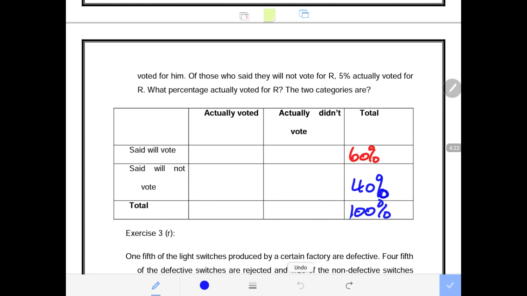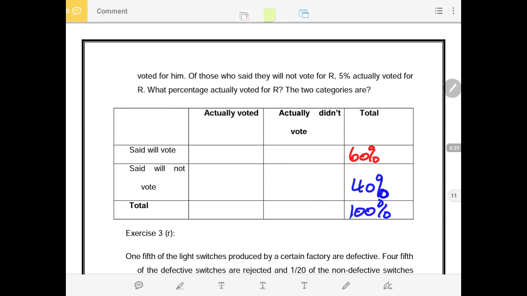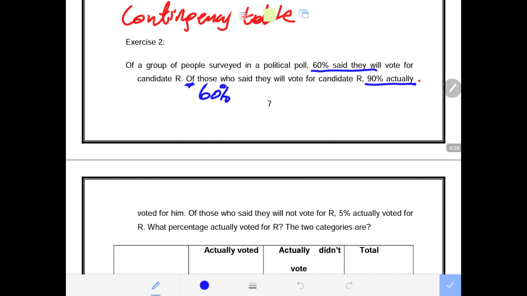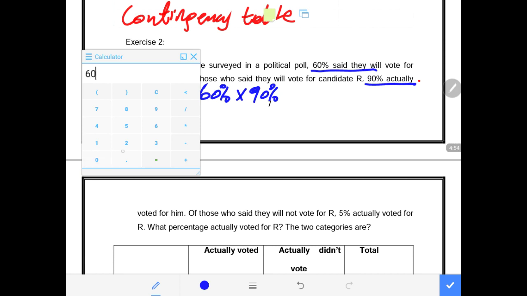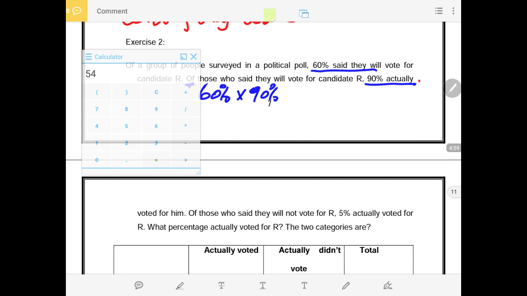Because if it was all of them, then the whole 60% would be here. But that is not the case. They say of the 60% who said they will vote for candidate R, only 90% of them actually voted. So we multiply 60% by 90%. Remember that whenever you multiply a percentage by a percentage, you must change one of the two to a decimal. It doesn't matter which one you change, you get the same answer. 60 times 0.9, which is 90%, gives us 54%.